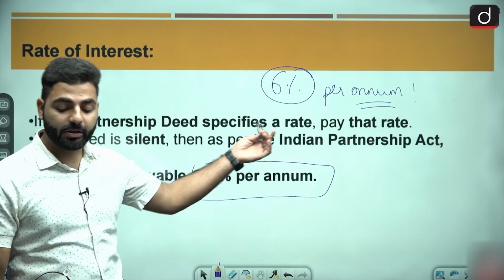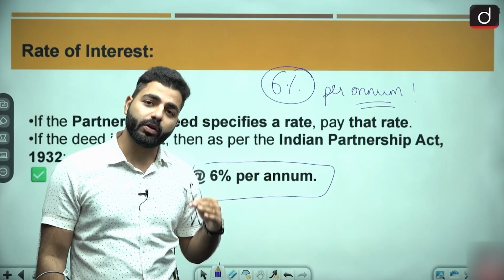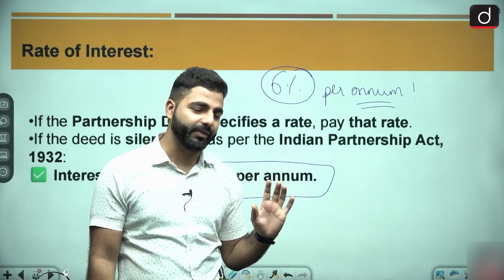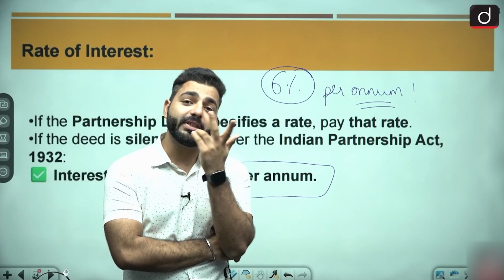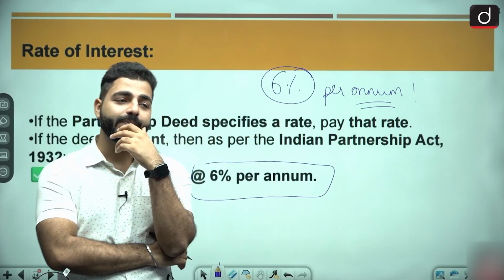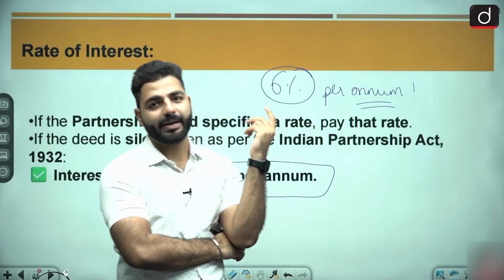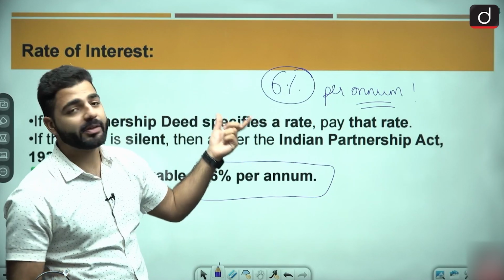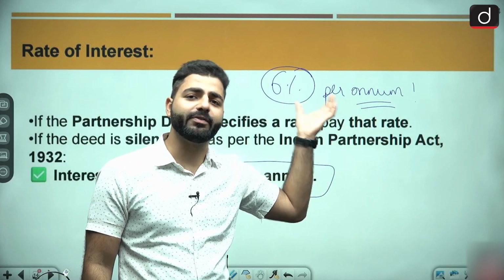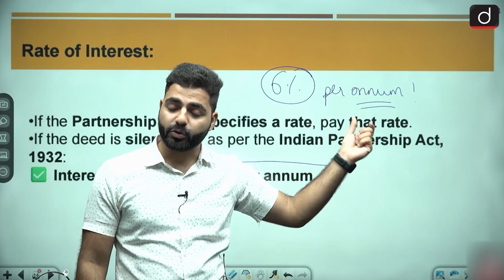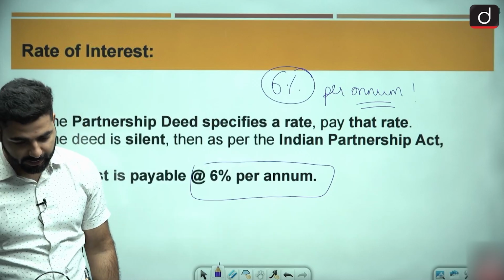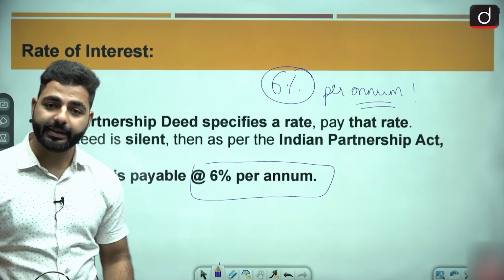People and students tend to ignore this, and that's why they are not able to score full marks in their board exams or even the unit test, whichever they are giving. तो per annum भूल जाते हैं. Now teacher can deduct marks on this. They have the right. Okay, even I can deduct. अगर मैं चेक करूँ पेपर तो मैं भी करूंगा, and मैं करता भी था. So you have to remember 6% per annum. आपको पूरा लिखना है. I hope this is clear. छोटा point है but important है. It is a very small point but yet it is a very important point. So don't forget to write things like this. 6% per annum. Yes, cleared?